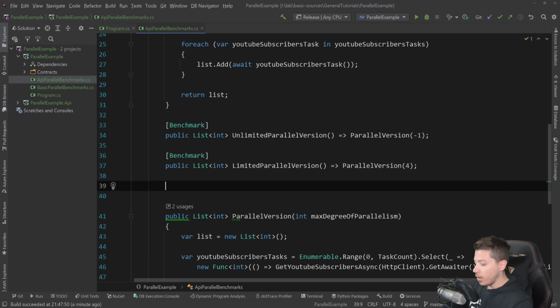Parallel says, okay, I have 10 engineers, I'm going to split the work that I have to do into 10 segments, I'm going to give it to them, they're going to go do it, and then they're going to come back to me with the results, and I'm going to aggregate them and return them. However, with Task.WhenAll, even if you have like 10 tasks to do, it's not necessarily the case that 10 people will do it.